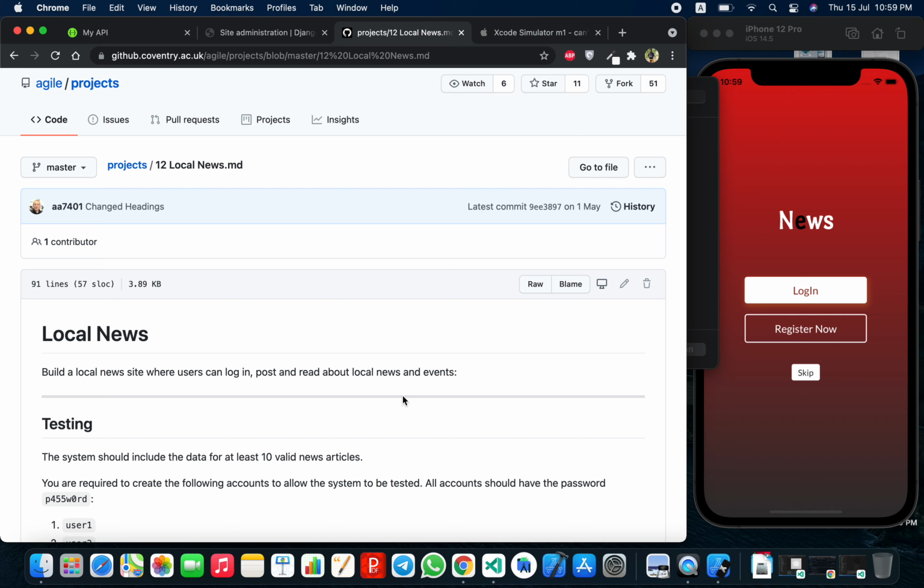Features of this app are: a user can read the news without signing in through this app. For posting news, a user must have an account. A user can log in through an existing account, or create a new account if the user doesn't have one. And also the user can search through categories. The user can see their profile and the number of approved posts on the profile tab.